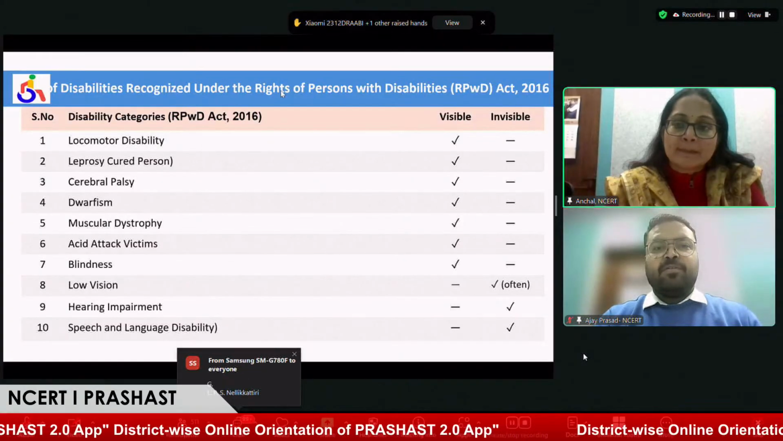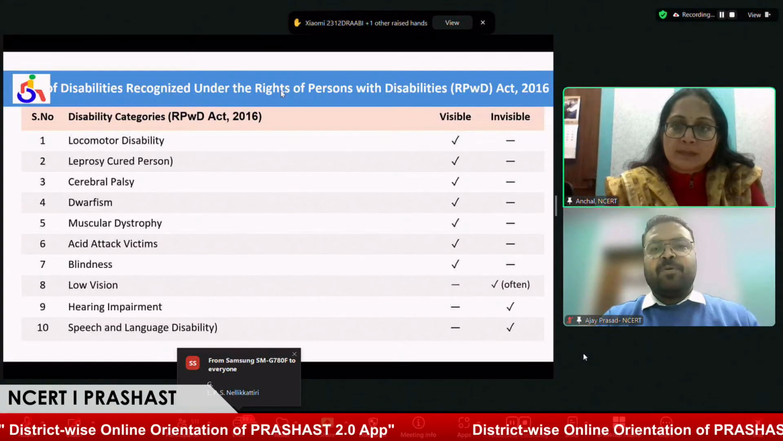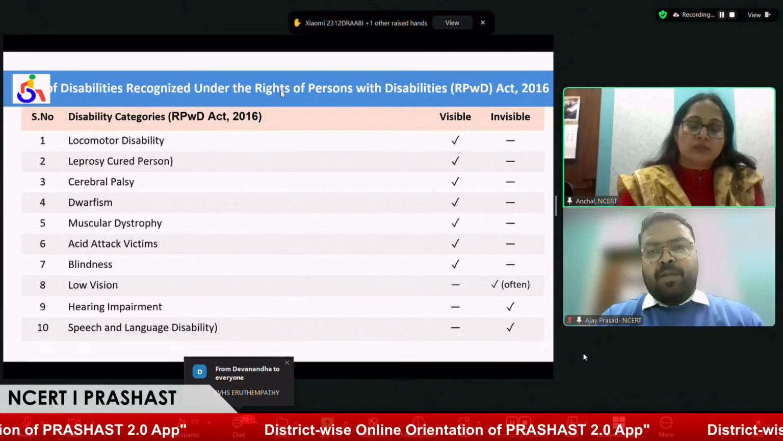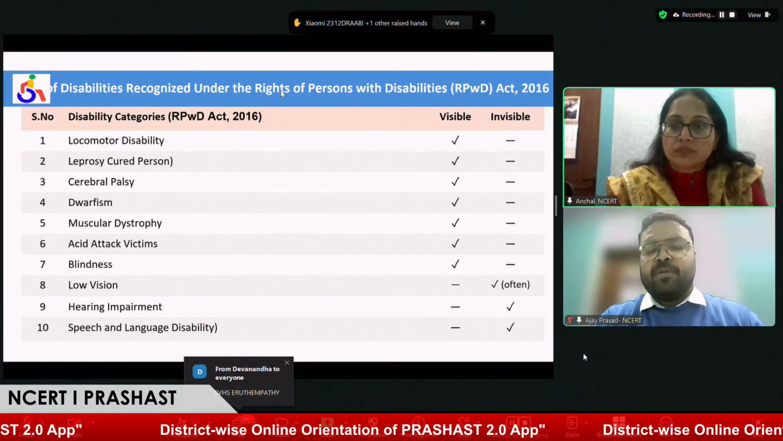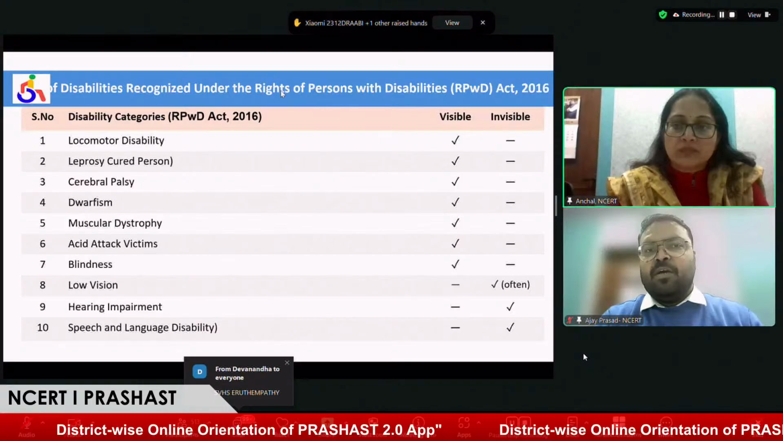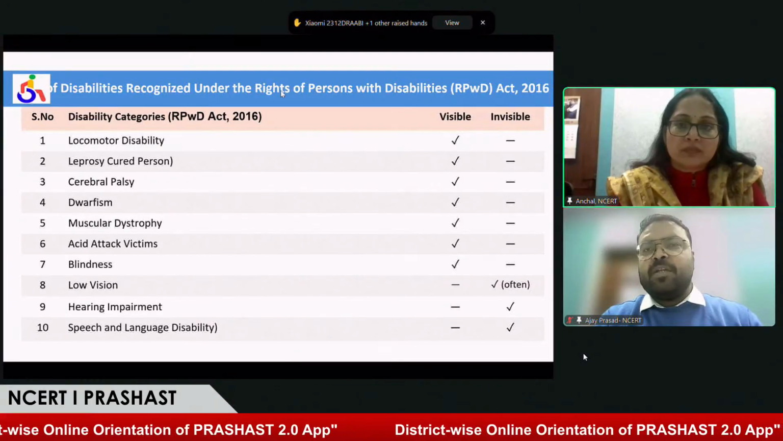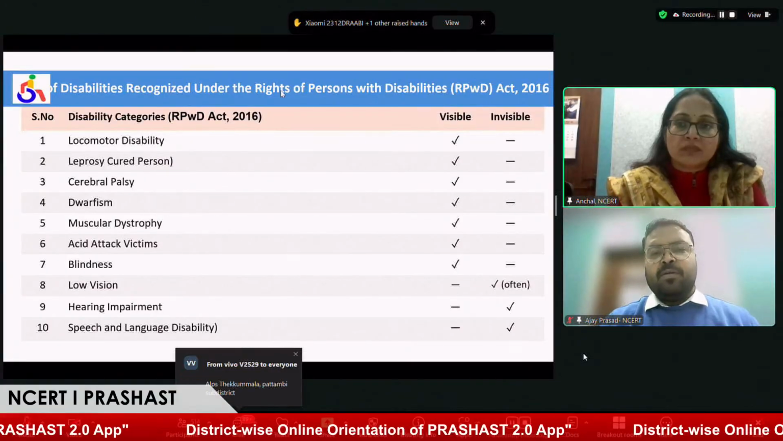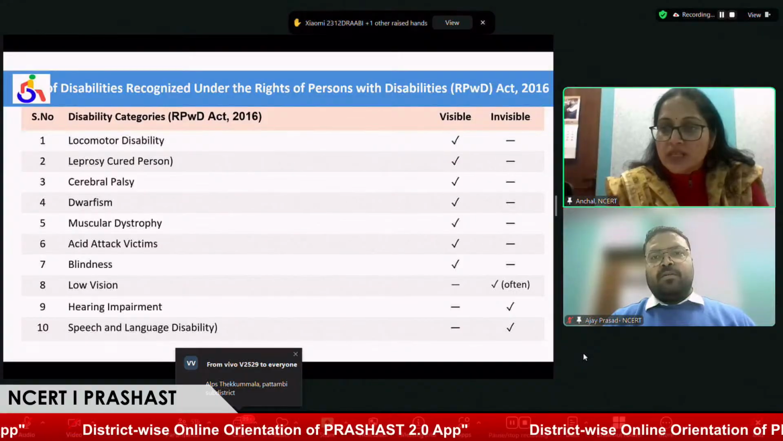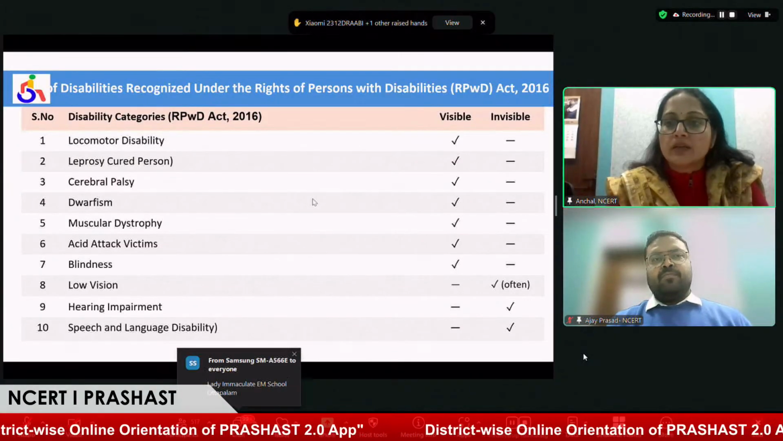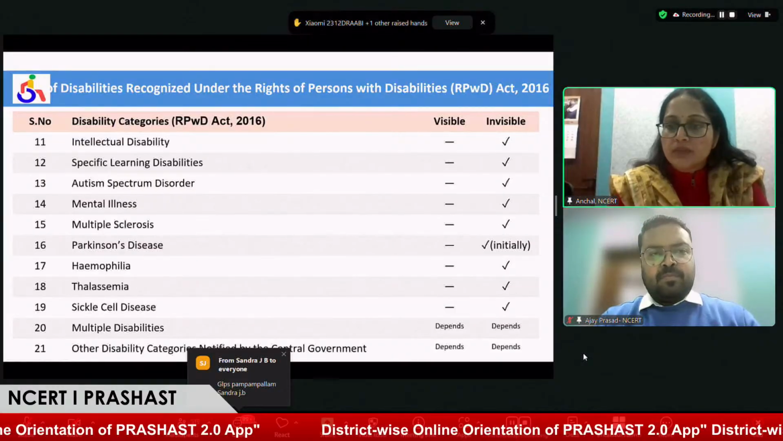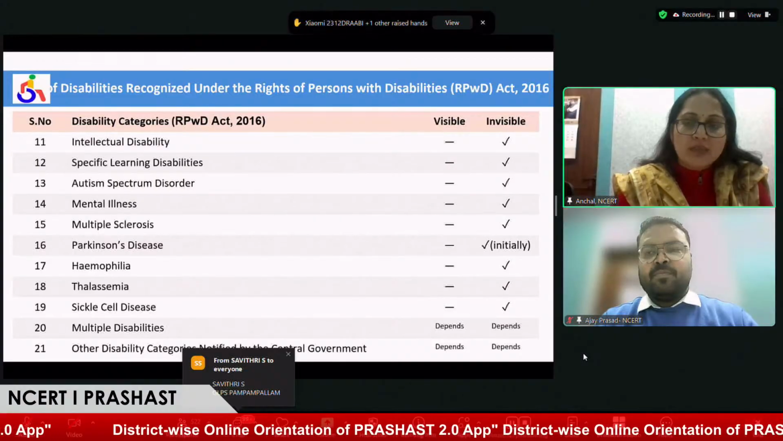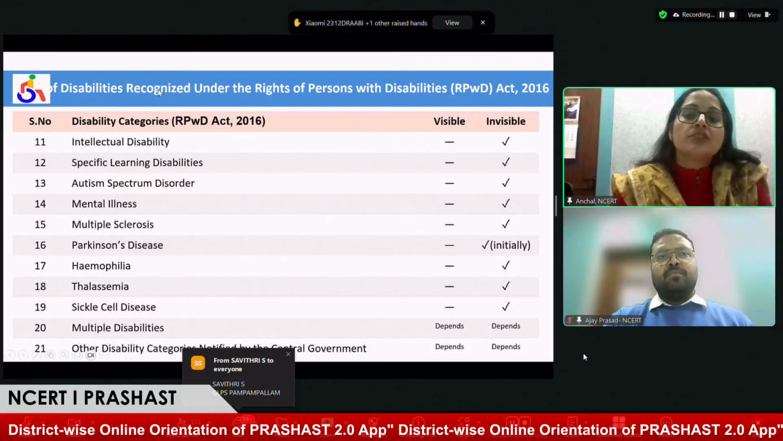As per the RPWD Act, there are 21 disabilities marked. We have tried to bring a segregation in general terms, like disabilities which we can see visually, while there are a few disabilities which need to be tested, or other symptoms that need to be monitored. We received 3 or 4 answers like learning disability, hearing impairment, low vision. I request our participants, please don't mention your name in the chat box.